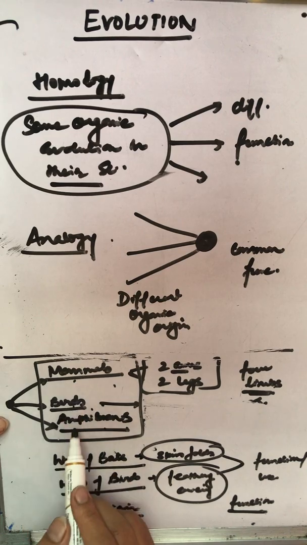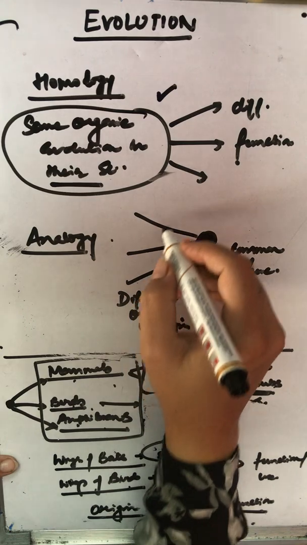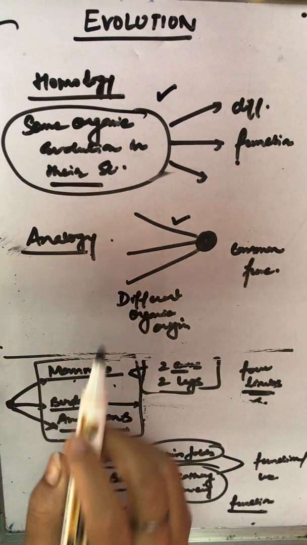So mammals, birds and amphibians fall in this first category. Wings of bats and birds fall in the second category.